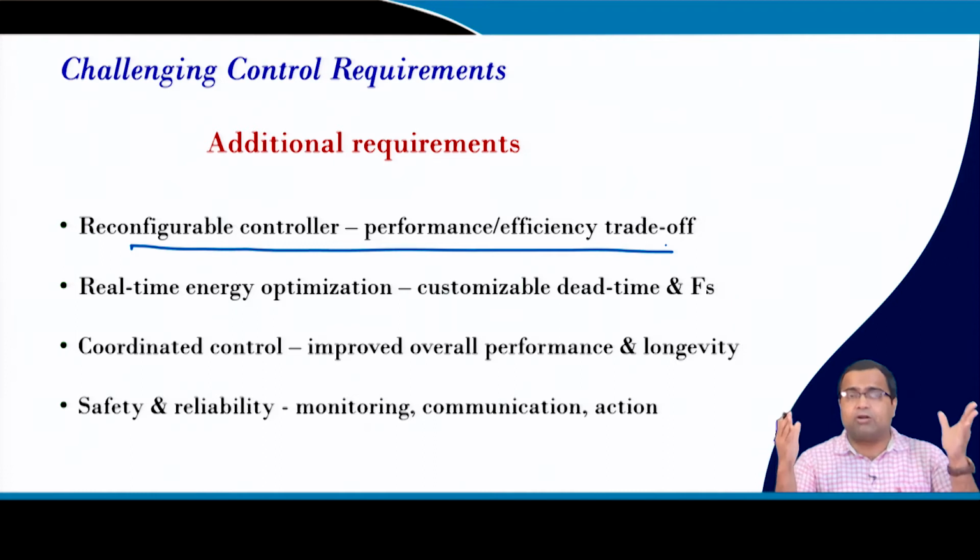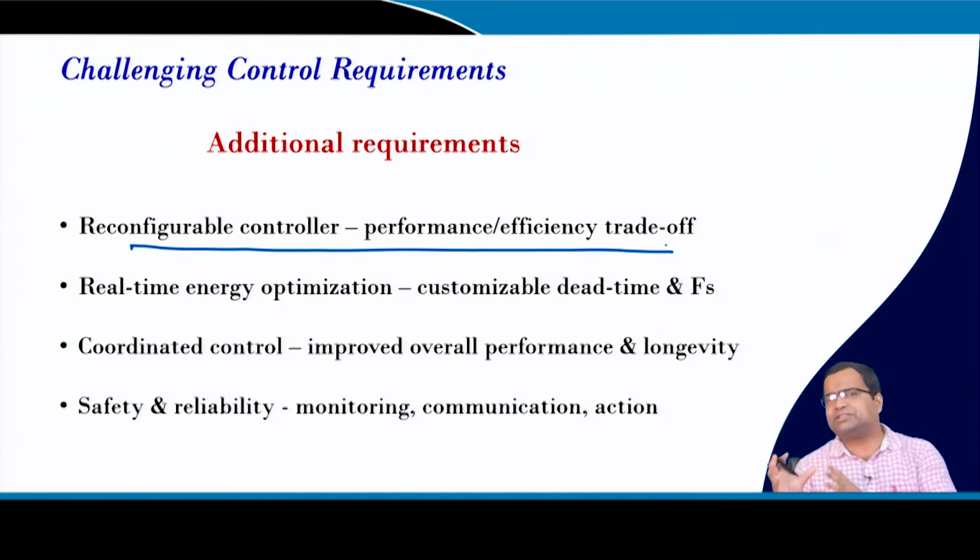As a result, our design was based on the worst case, and that is not going to work to meet future requirements. So we need a reconfigurable controller, whether we go for small signal based design, large signal based tuning or nonlinear control. Our controller parameters have to be reconfigurable.